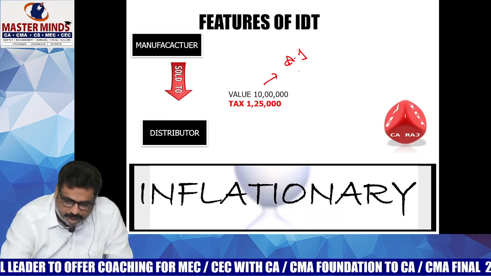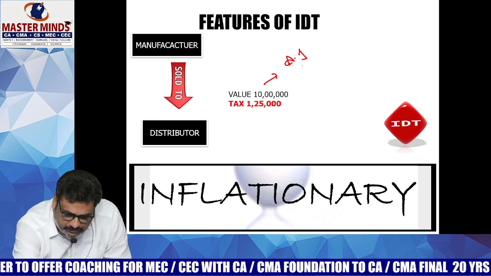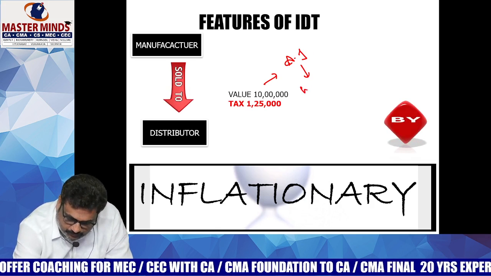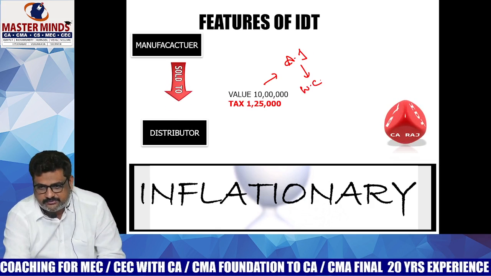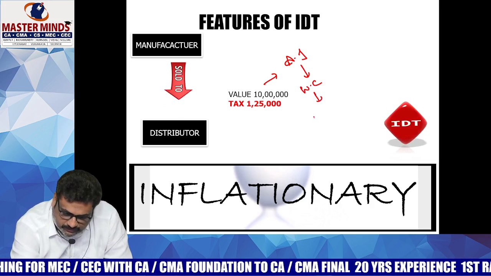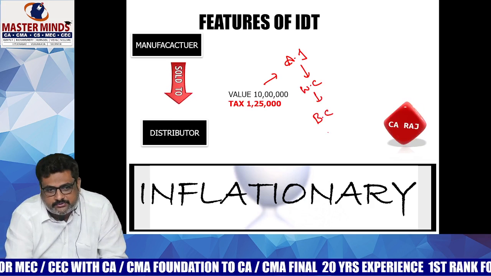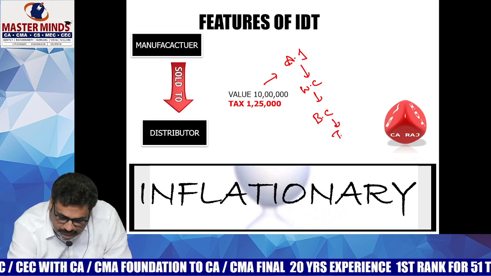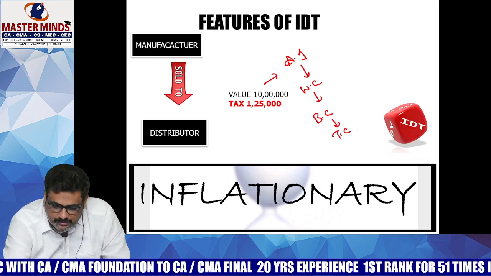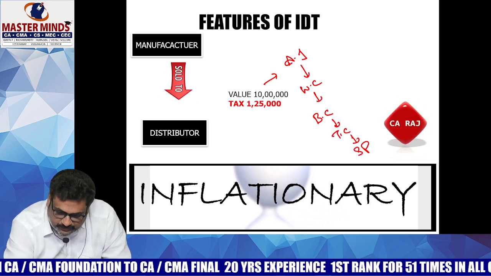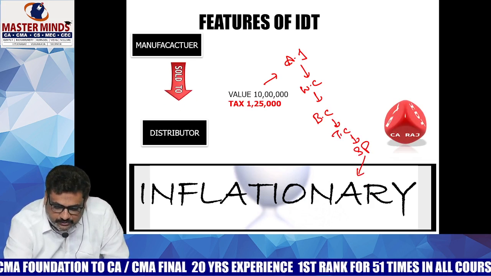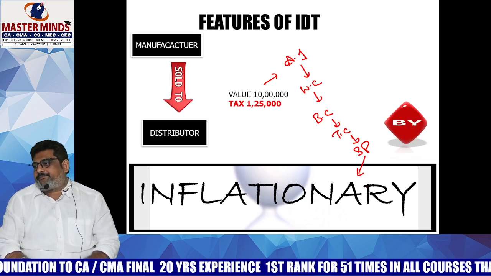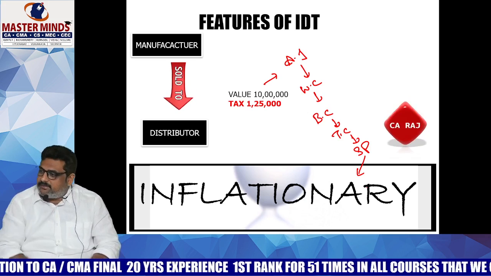Additional investment will increase. When additional investment increases, working capital increases. When working capital increases, borrowing costs will increase. When borrowing cost increases, total cost will increase. When total cost increases, sale price increases. It may lead to inflation. That is the link.